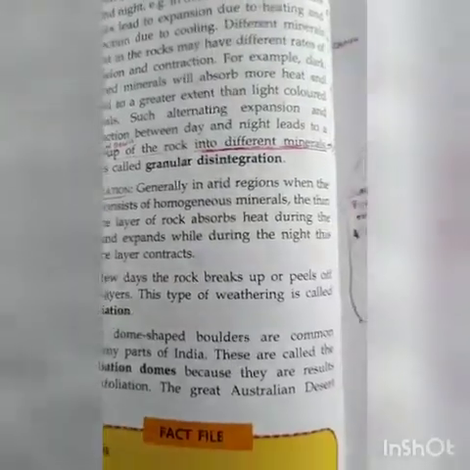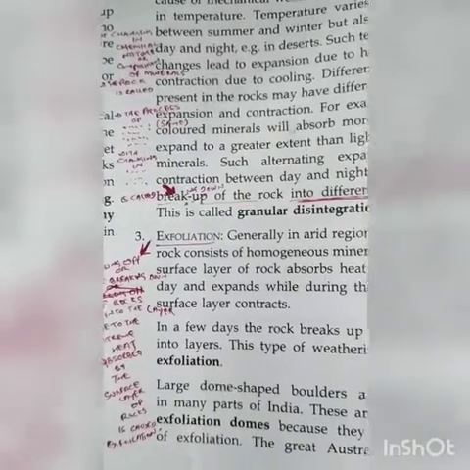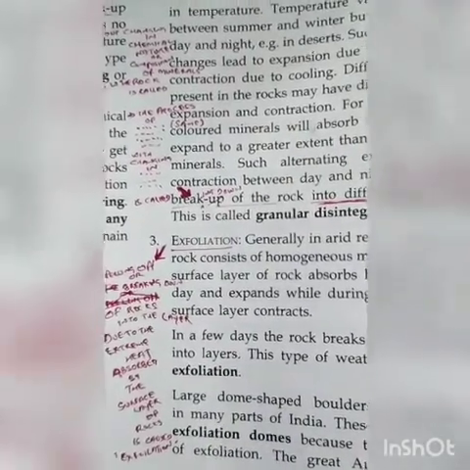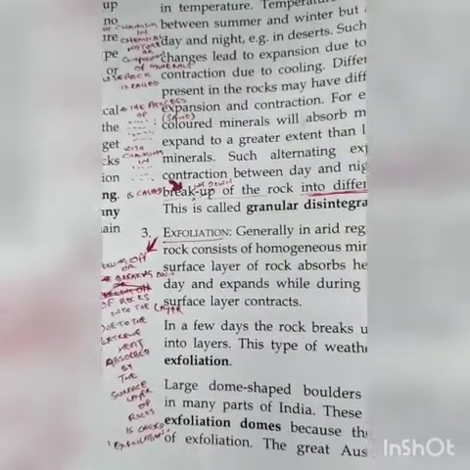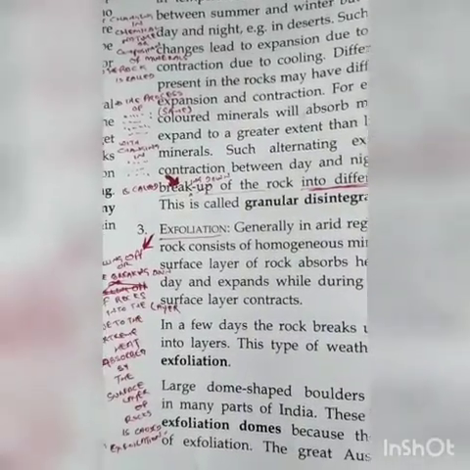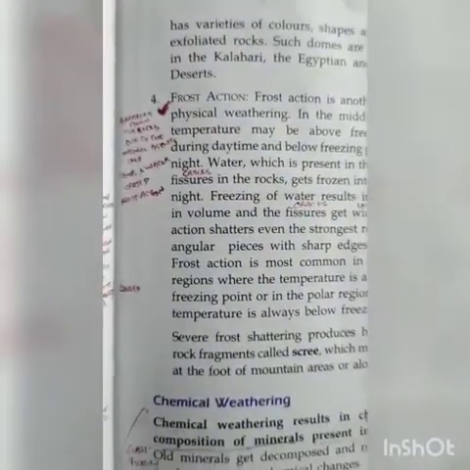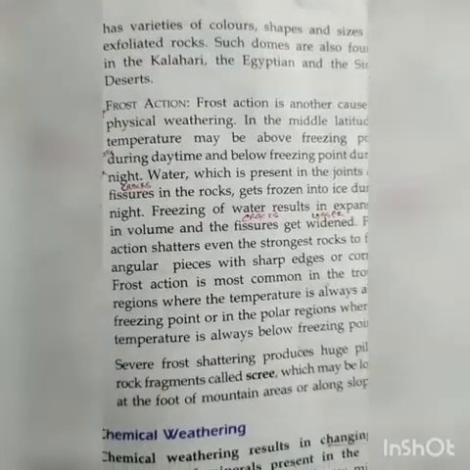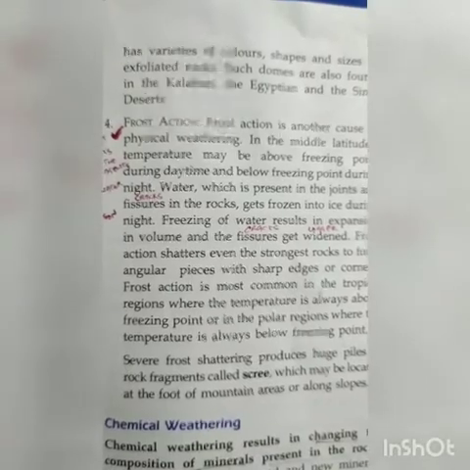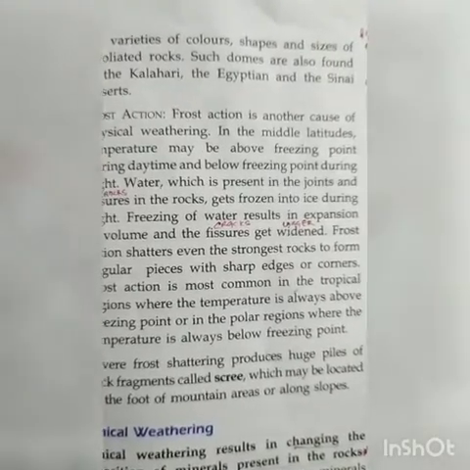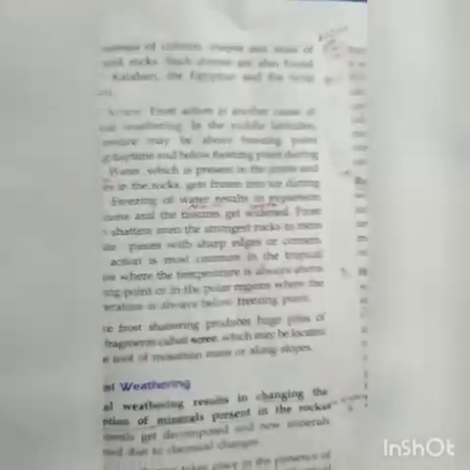So in words, if we try to define it, what is it? Peeling off or breaking down of rocks into layers due to extreme heat absorption by the surface layer of rocks is called exfoliation. Next we talk about frost action, the next example of mechanical or physical weathering. Breaking down of rocks due to natural agents like temperature and water is called frost action.